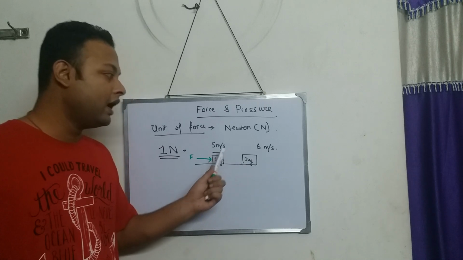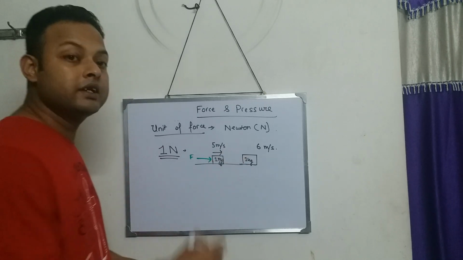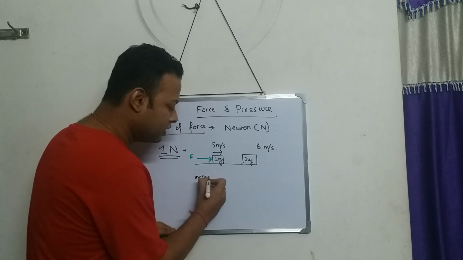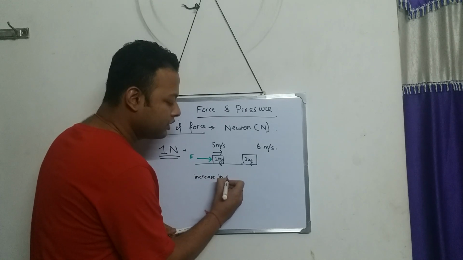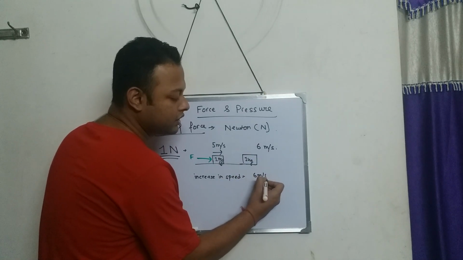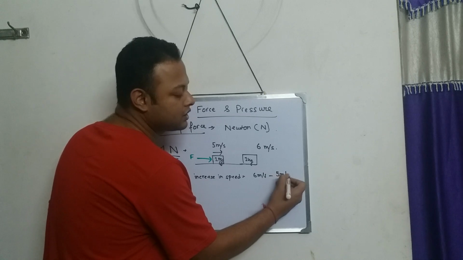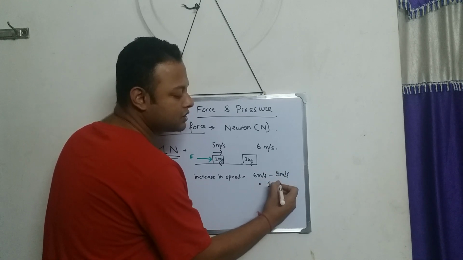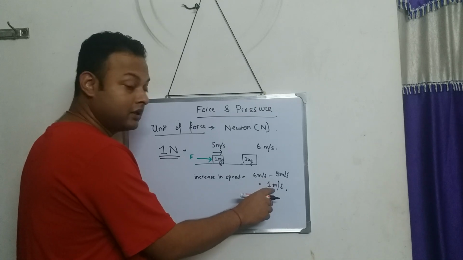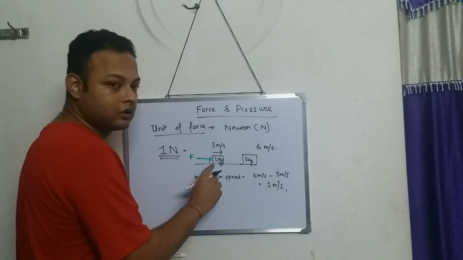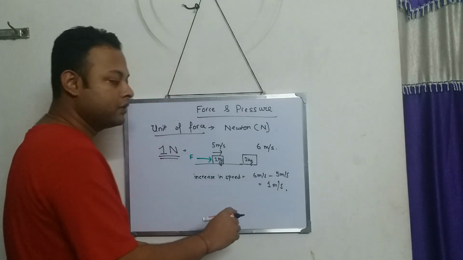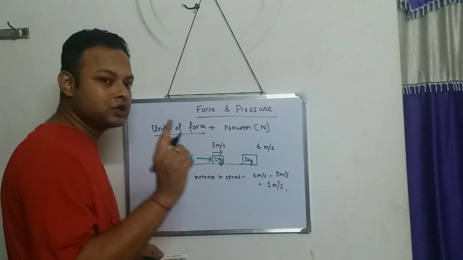So how much is the increase in speed? The increase in speed is 6 meter per second minus 5 meter per second, which is equal to 1 meter per second. So there is an increase of speed of 1 meter per second by applying a force to a body of mass 1 kg. And I made this increase of speed happen in just 1 second.